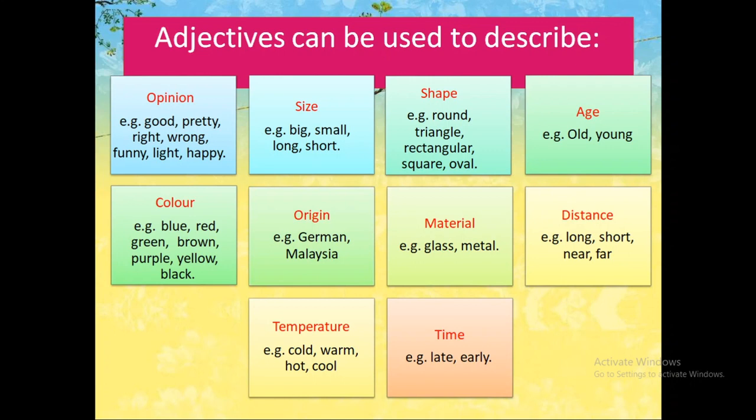Then we can also talk about the material of the noun. For example, this is a glass table. We can also talk about the temperature of the noun. For example, bring a hot bottle. Then we can also talk about the time with the noun. For example, early morning, late night. In this way, we can use various adjectives.